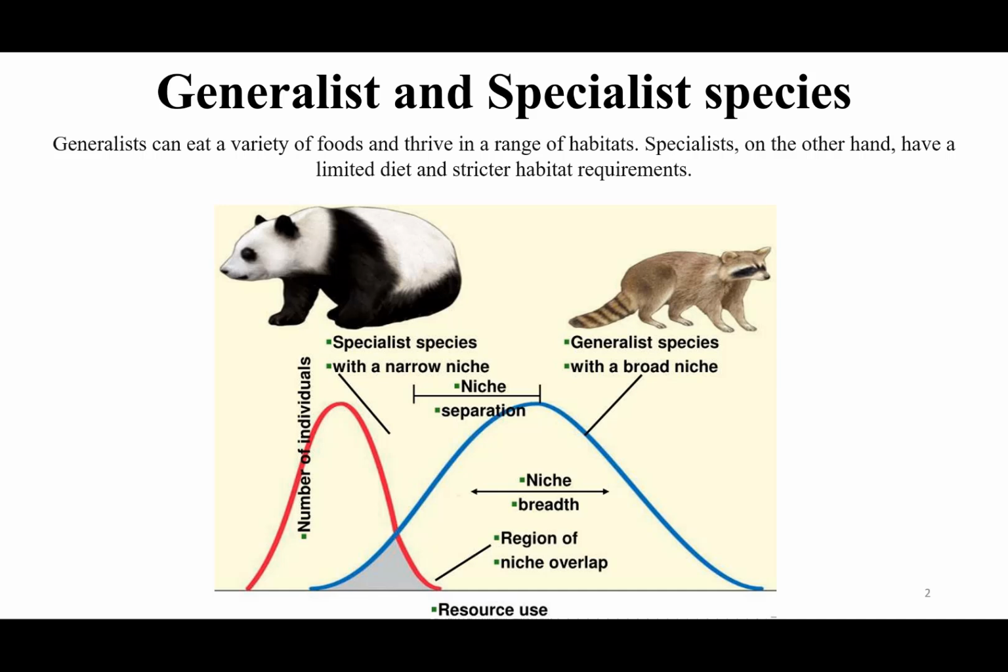A generalist species is the one that can eat a variety of food and thrive in a range of habitats, while specialists are the ones that have a very limited diet and stricter habitat requirements.